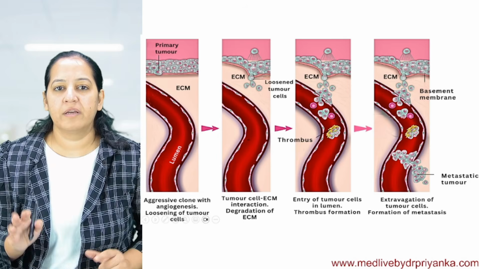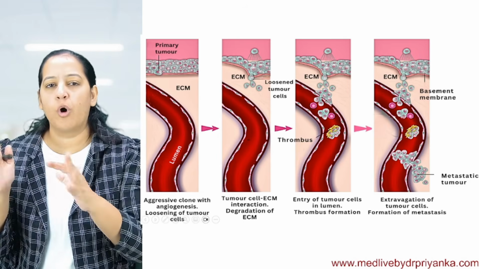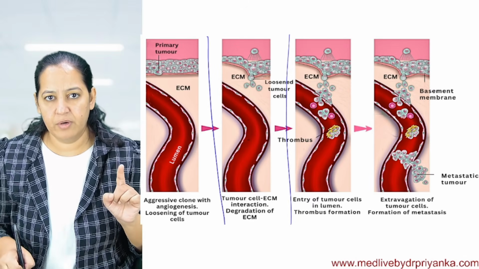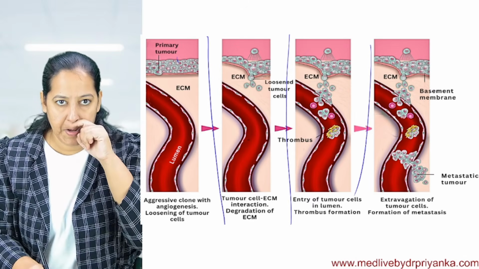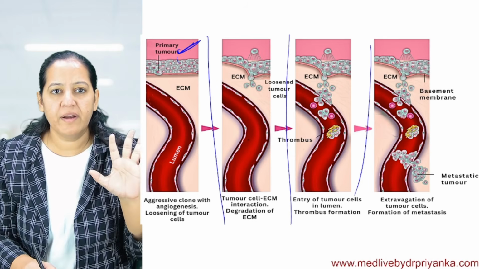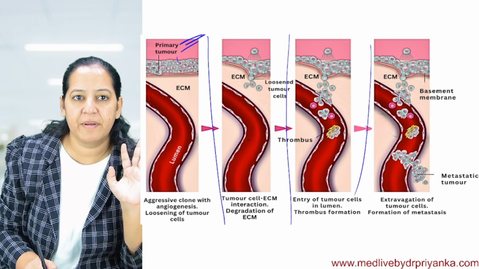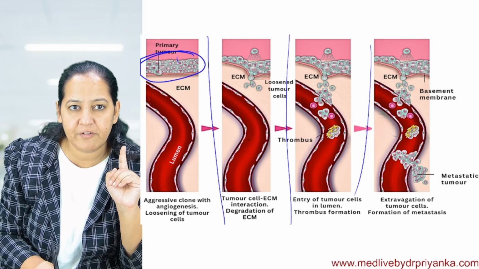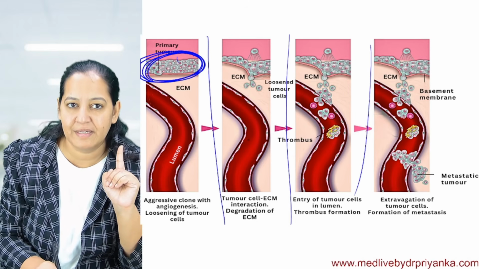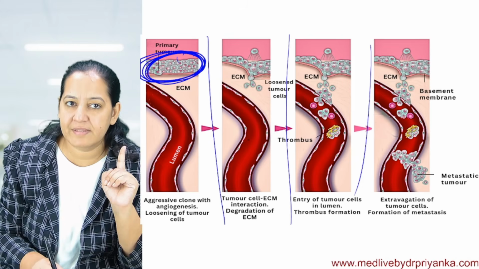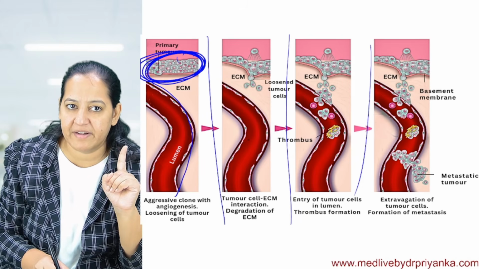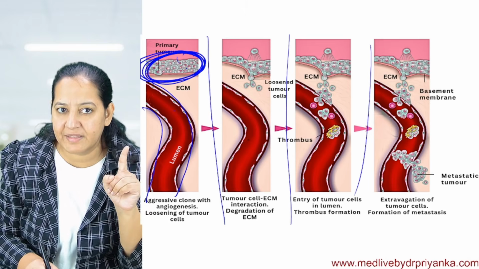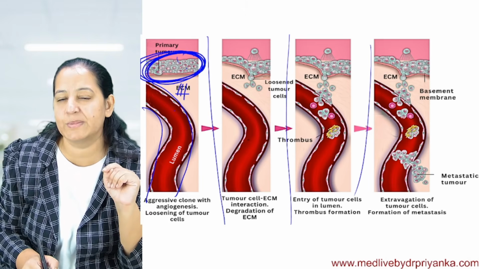Don't see all 4 diagrams, see the first one. This is the primary tumor. These are the cells of the primary tumor. They will get loosened, they will get dislodged. This is a blood vessel of that tumor, the red colored blood vessel. Between the tumor and the blood vessel, there is extracellular matrix, known as ECM.